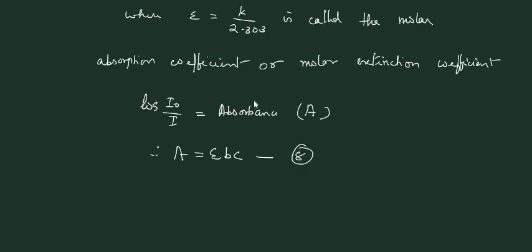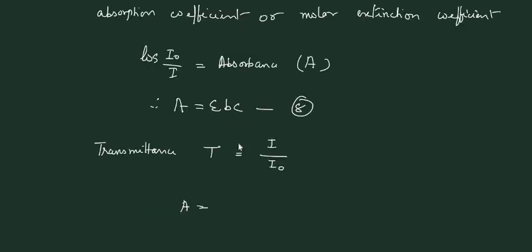Now there is another term called transmittance, T, which is the ratio of the intensity of the transmitted radiation to the intensity of the incident radiation. Now let us see the relation between transmittance and absorbance. A is equal to log I0 by I, which is equal to minus log I by I0.